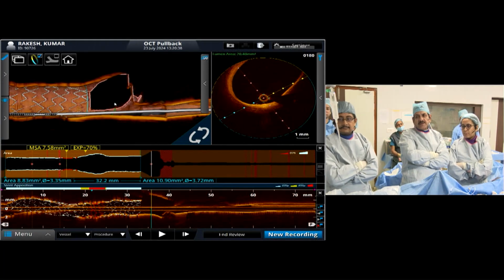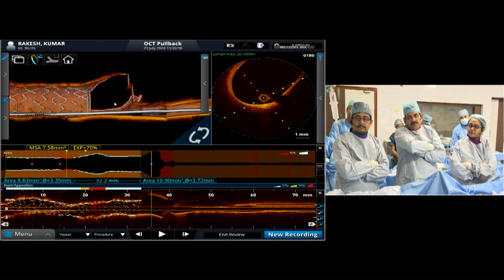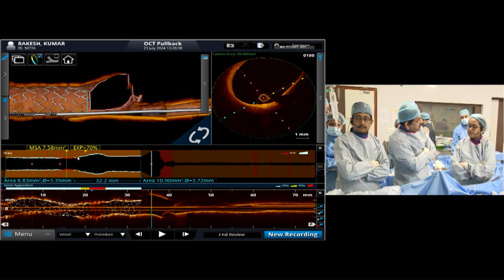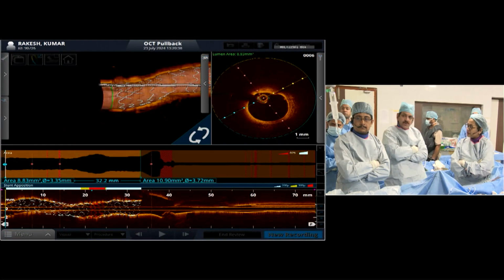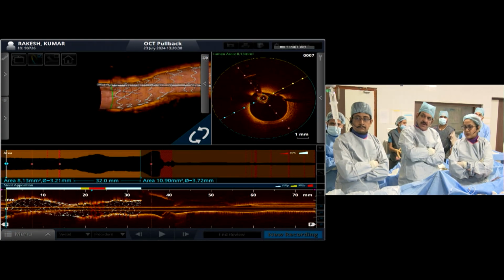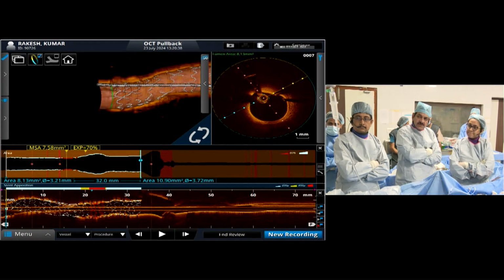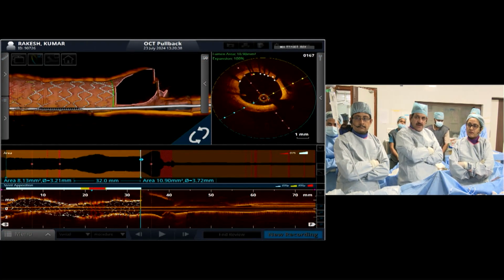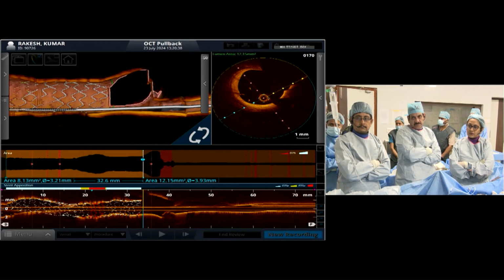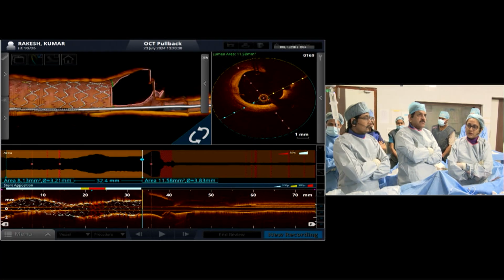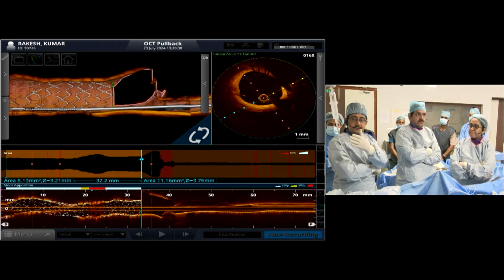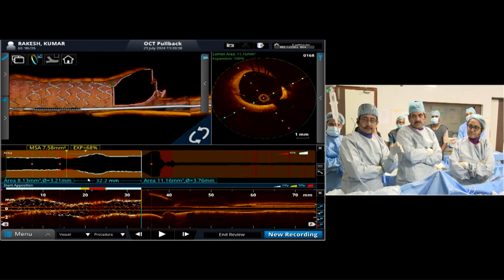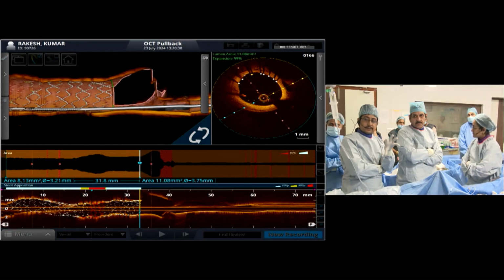Yes, the only thing is that maybe in follow-up we may need to do an angiogram down the line if some symptoms happen. Otherwise, sir, it looks pretty okay. The ostia is perfectly placed, the stent is perfectly placed, the ostia of the circumflex is okay, and I think it's a pretty good job. Yes, we achieved good expansion at the distal end also, and we just stopped at the LAD ostia. There is no malapposition or underexpansion at the LAD ostia.